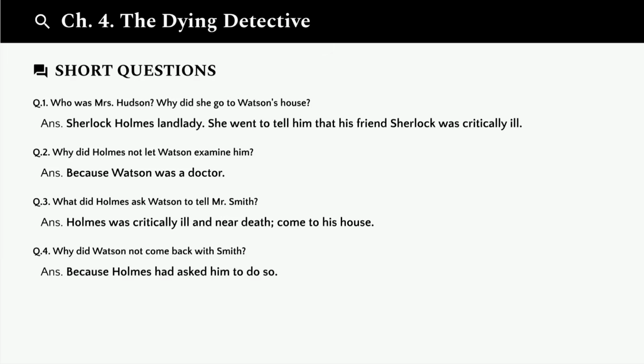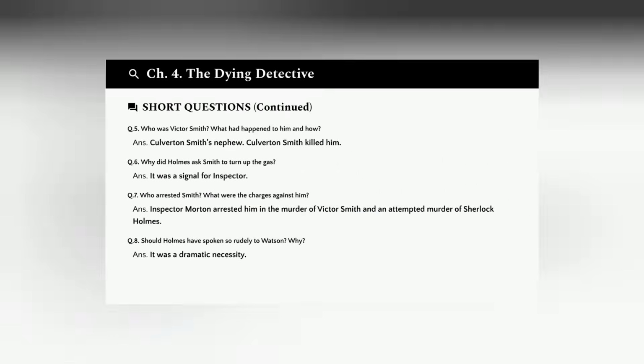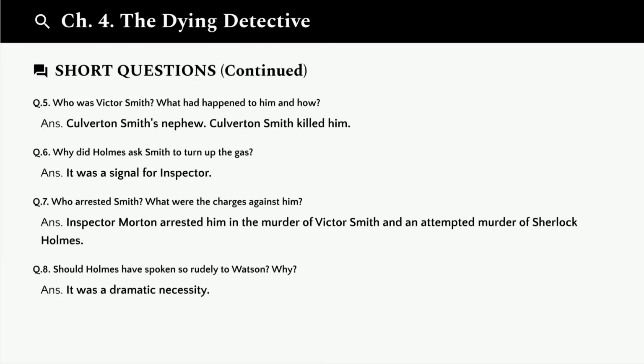Question 4. Why did Watson not come back with Smith? Because Holmes had asked him to do so. Holmes needed Watson out of the way to execute his plan to catch Smith. Continuing with Chapter 4's remaining questions.